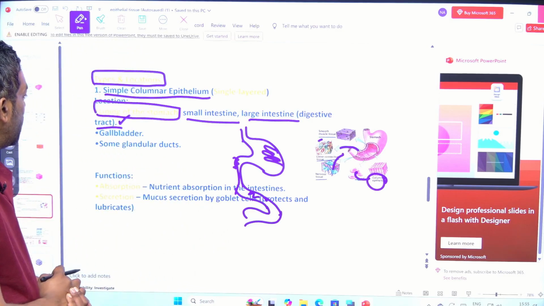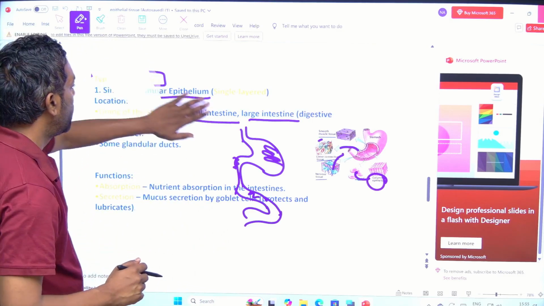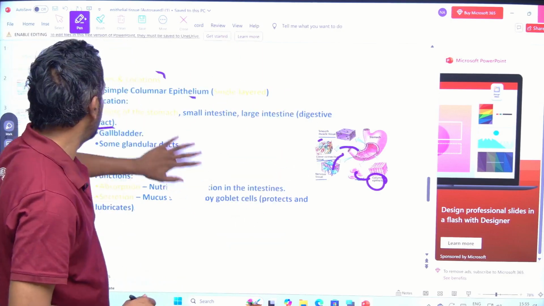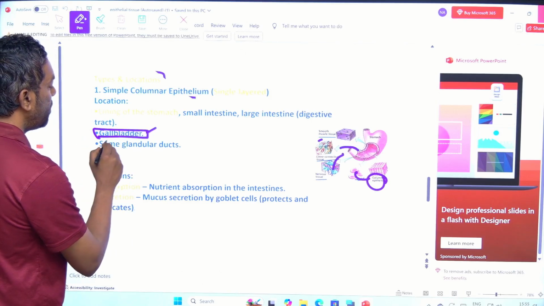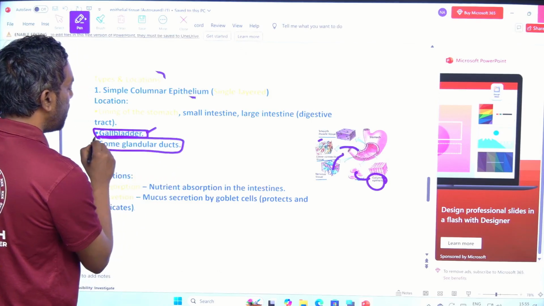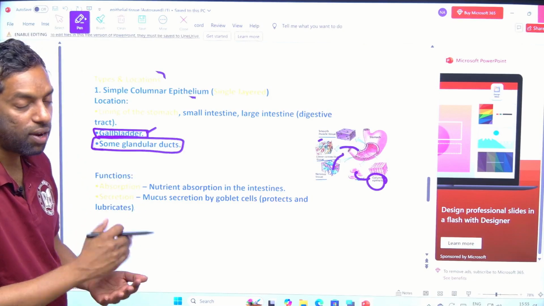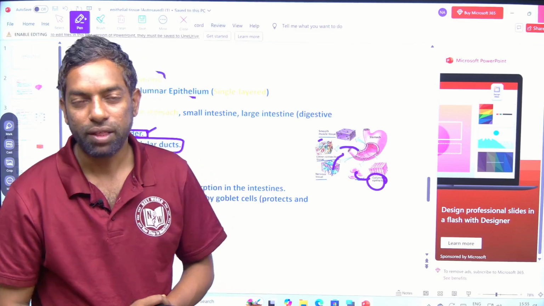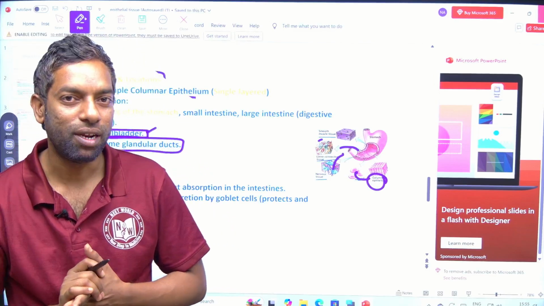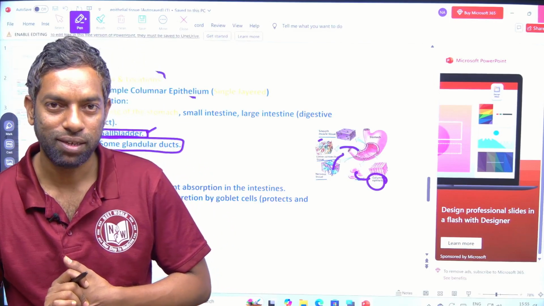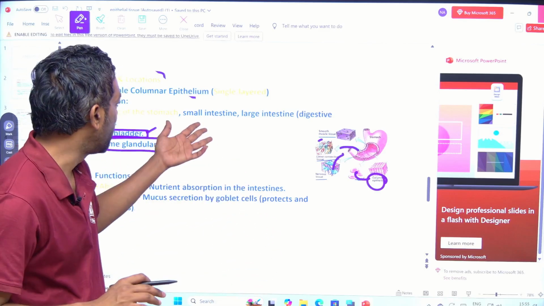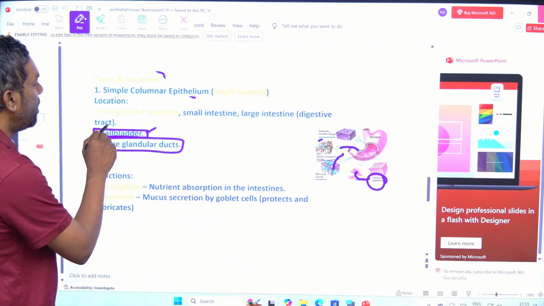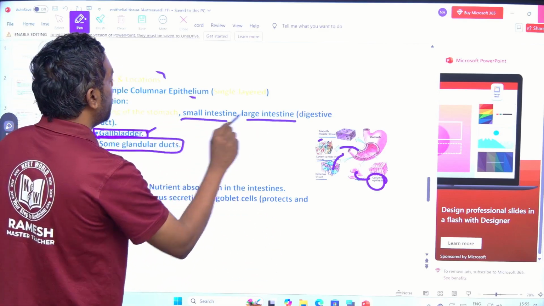If we come to the gallbladder also, there is simple columnar, and some are modified into the glandular ducts. Where simple columnar epithelial tissue takes place: stomach tract, like small intestine and large intestine, guys.